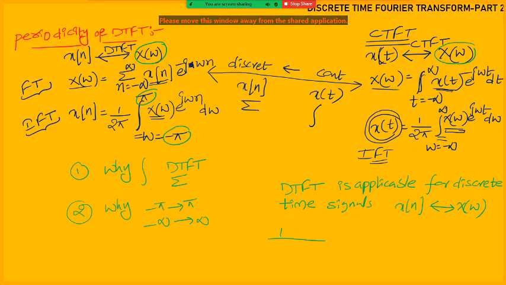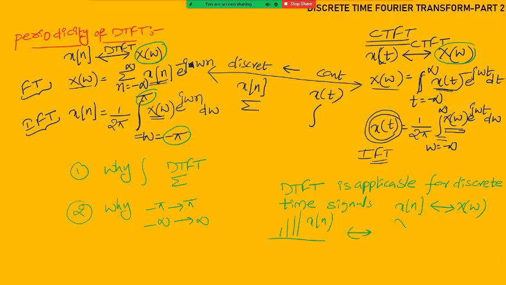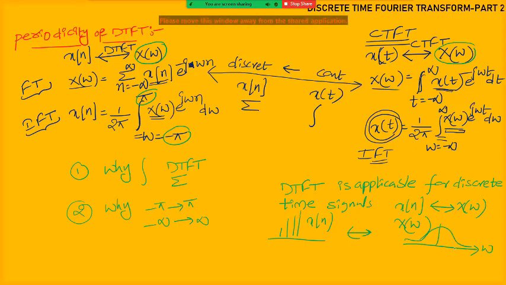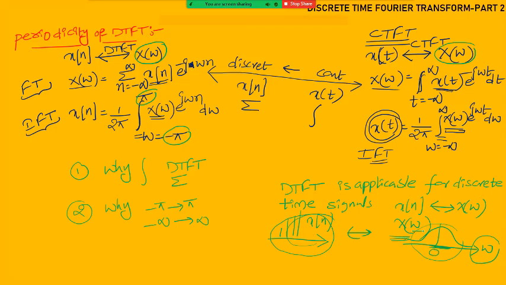That means the signal is like this, x of n is like this, but x of omega is like this. Model waveforms I am giving, it is continuous in nature only. Omega is changing from here to here. Okay, continuous values only here it is taking, not the discrete values. Here omega is not taking the discrete values. That thing you need to remember. It is applicable on the discrete time signals. Time domain signal is discrete, but frequency domain signal is not discrete. It is continuous only. So omega is a continuous variable.